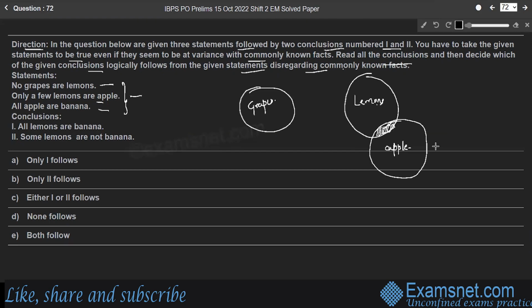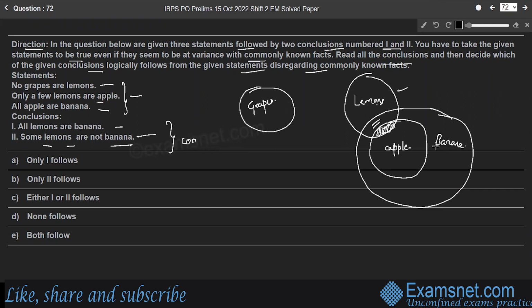And the next one, all apple are banana. So that means set of apple is completely included in the set of banana. Therefore, some part of banana is also lemons, right? Now the conclusions are all lemons are banana, and the second one is some lemons are not banana, right? Here these two conclusions are complementary pairs, right?